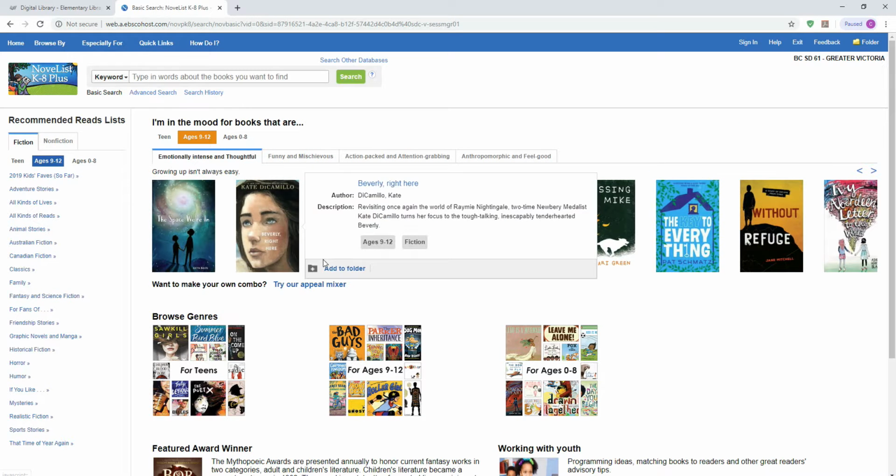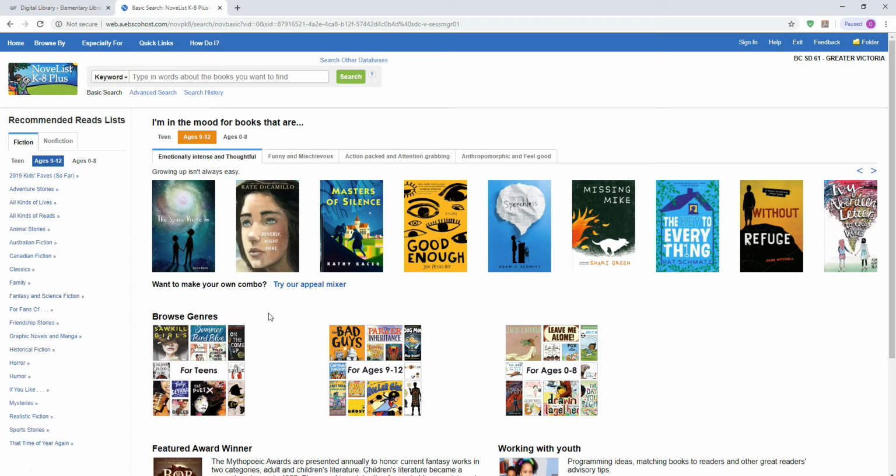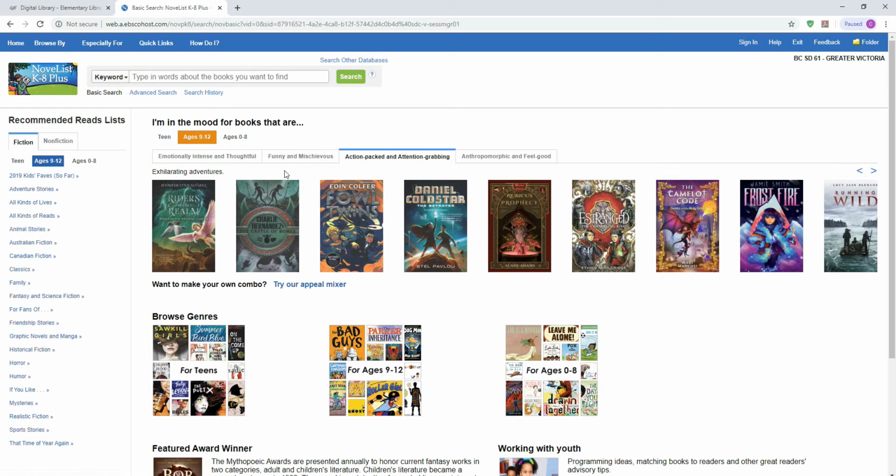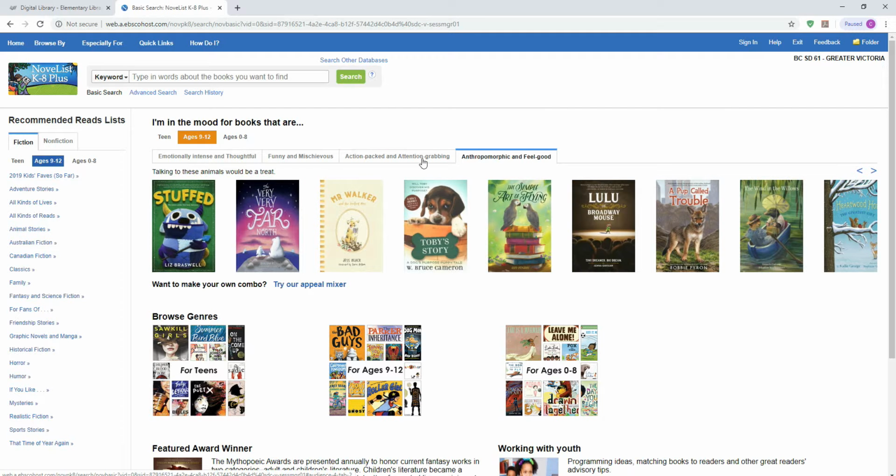One of the things that is useful is the way that it changes the recommendations based on the emotional life of the book. So intense and thoughtful books here, but if they're more into humor, funny and mischievous, action-packed for kids who are more into action and adventure, and then anthropomorphic, meaning animal-like, and feel-good. Those are the 4 categories that they offer for ages 9 to 12.